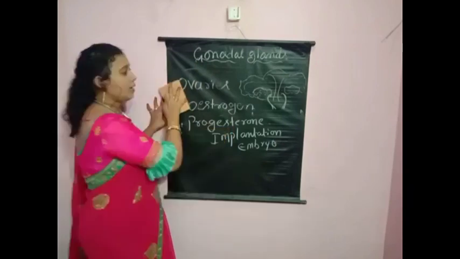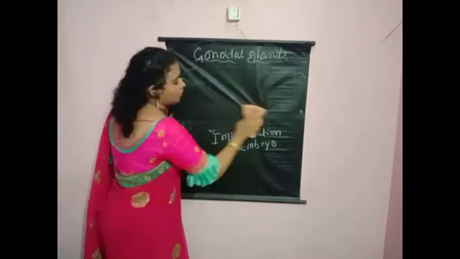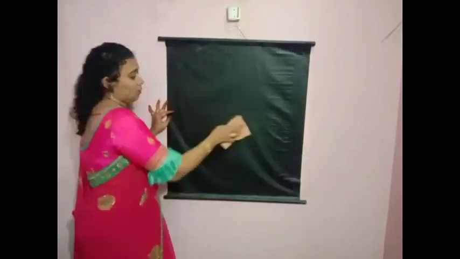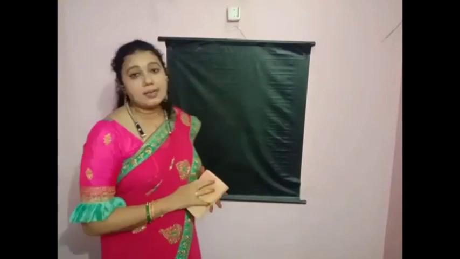Now we will discuss hormonal disorders. Until now we have learnt endocrine glands, their secretions and their functions. If these hormones are not secreted sufficiently, what will happen inside our body?